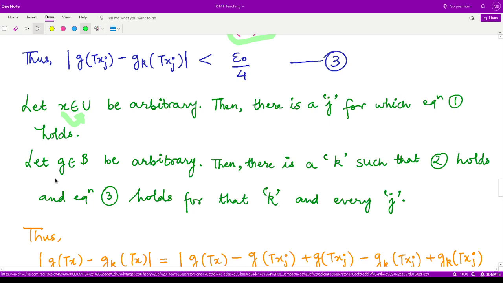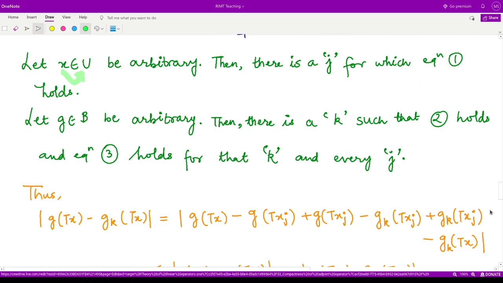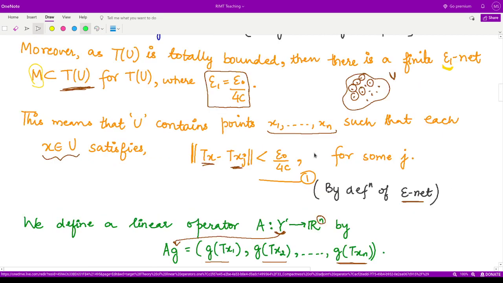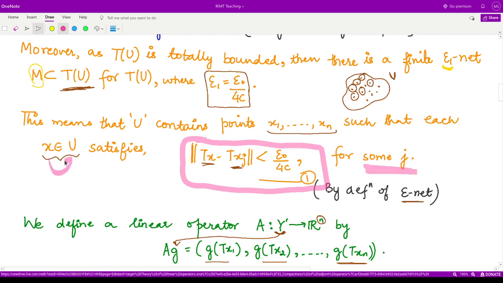Now because G belonging to B is arbitrary, then there is a k such that equation 2 holds and equation 3 holds for that k and every j. Okay, finally I found my equation 1. So here you can see this is our equation 1. Norm of Tx minus Txj is less than epsilon naught by 4c for some j. Now we are saying this holds because x was some arbitrary member of U. So this holds whenever you change your j also.